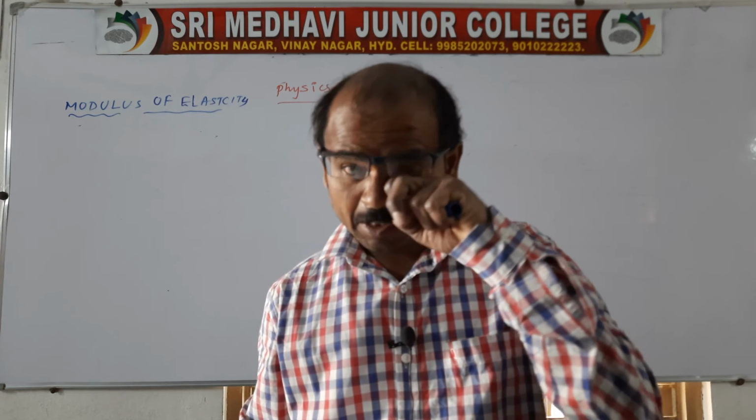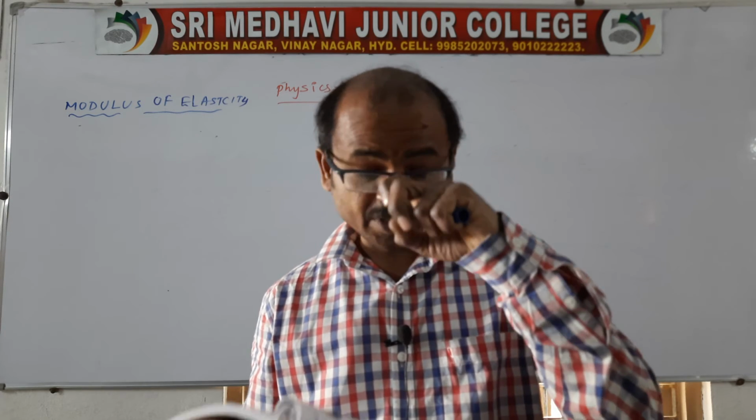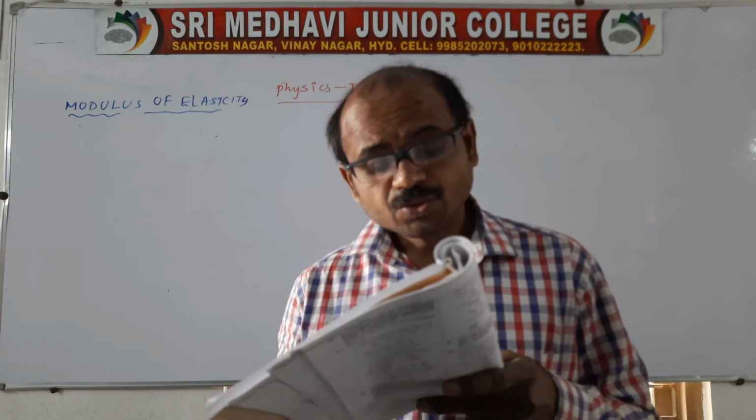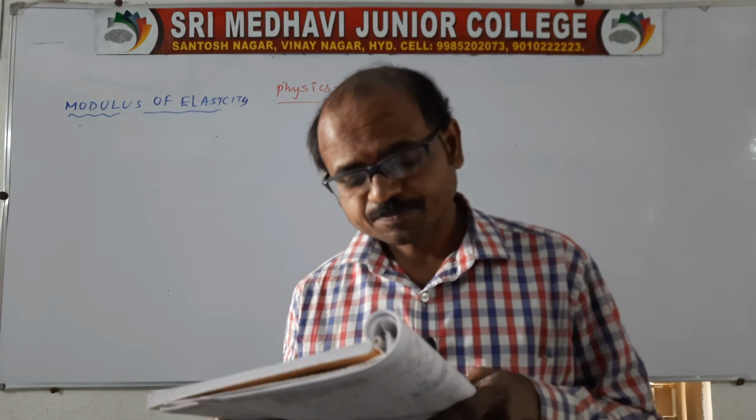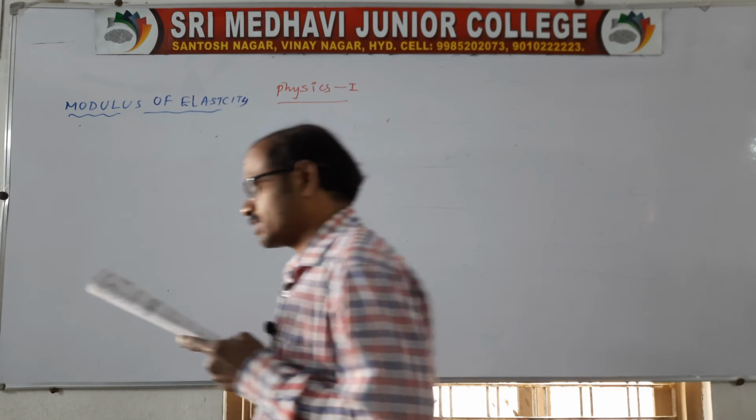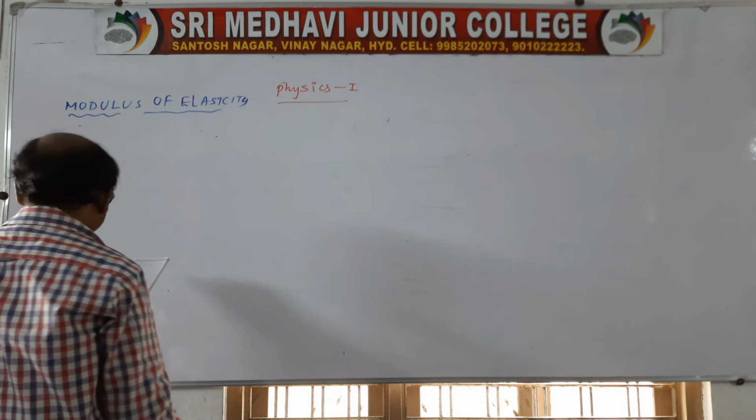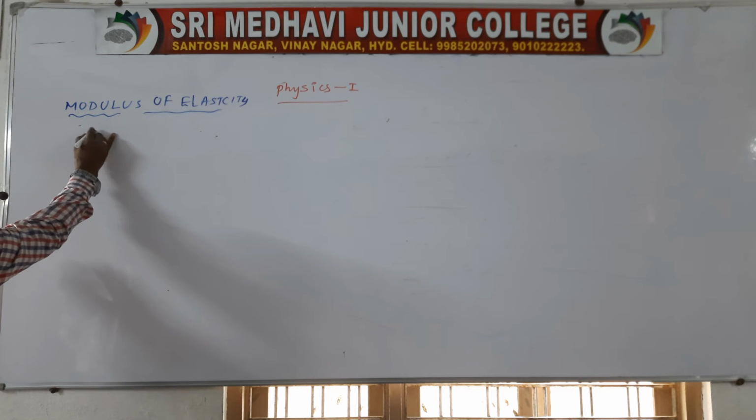Young's modulus is also given. Look at the given question: two wires of the same length are given, one a steel wire and the other aluminum. Question number 10.